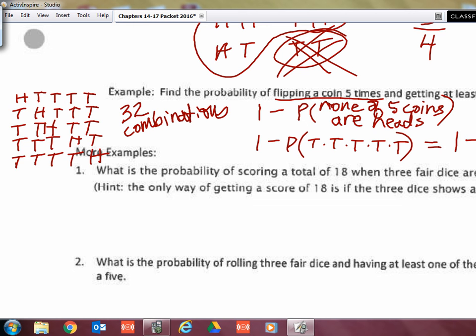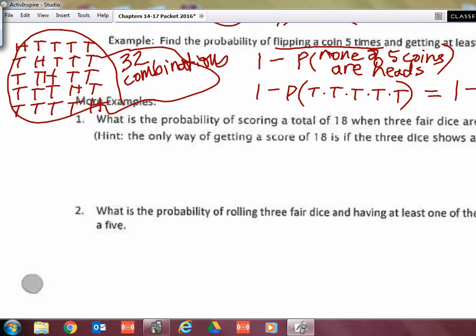Would it freak you out if I go 1/2 to the 5th power? Because that's going to be a half times a half times a half times a half times a half for all 5 coins. And that ends up being 31 out of 32, because 1/2 to the 5th power is 1 over 32. So when I subtract that, that's what you get. Do you see how it's easier to do 1 minus the probability of none rather than add up all of the 32 combinations? That's the purpose.